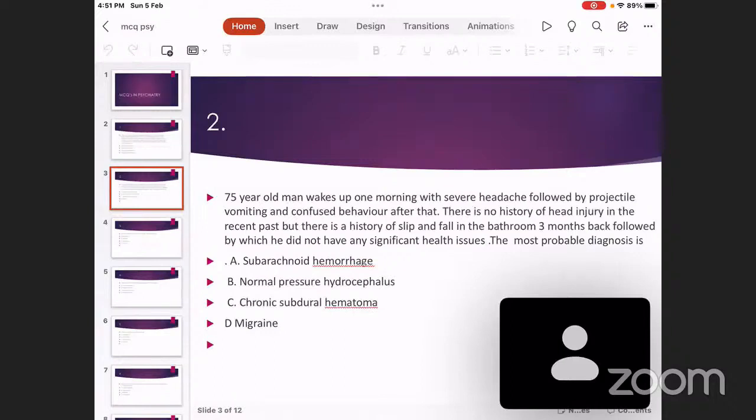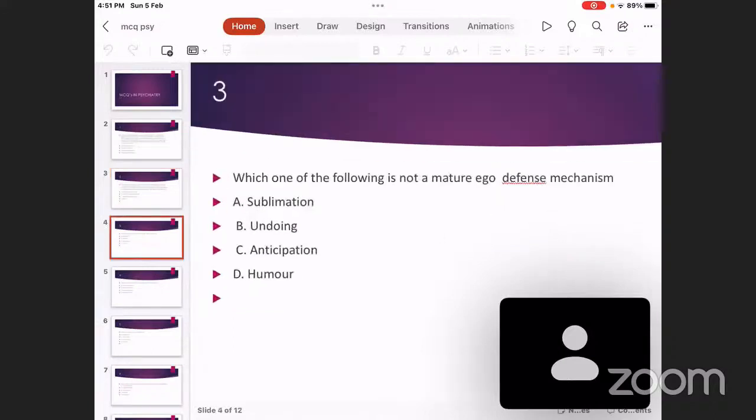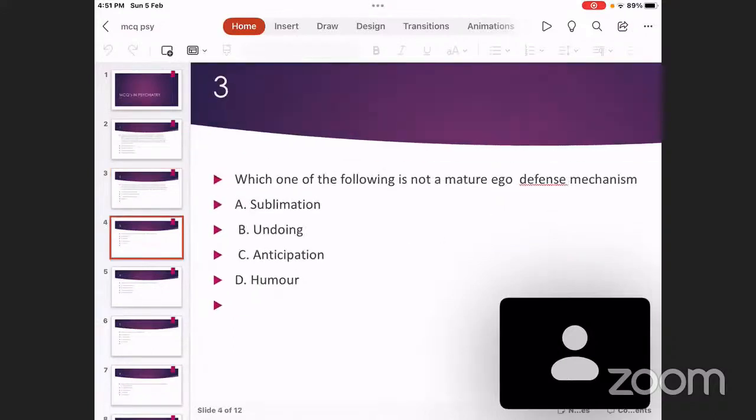Now we come to the next question. Which one of the following is not a mature ego defense mechanism? Choice A, sublimation. Choice B, undoing. Choice C, anticipation. And choice D is humor.